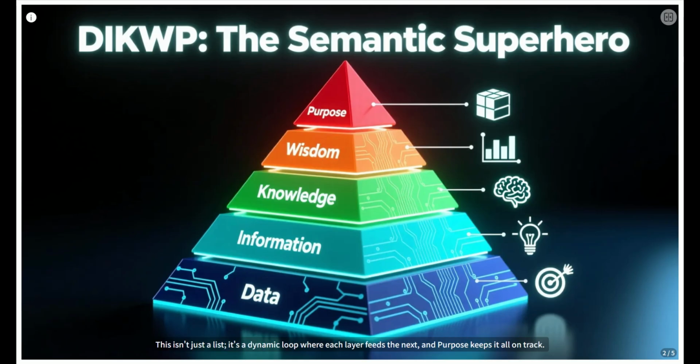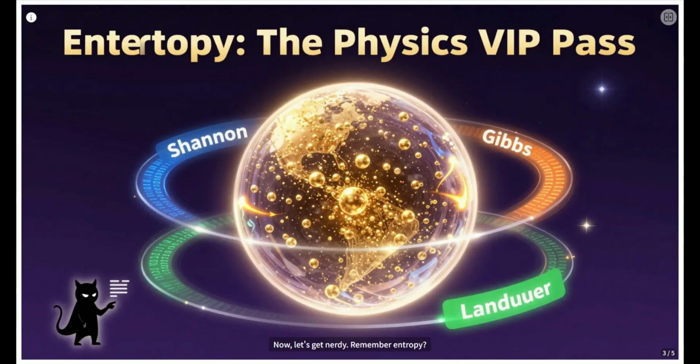This isn't just a list, it's a dynamic loop where each layer feeds the next, and purpose keeps it all on track. It gives us a common language to talk about both information and energy. No more confusion. Now, let's get nerdy.